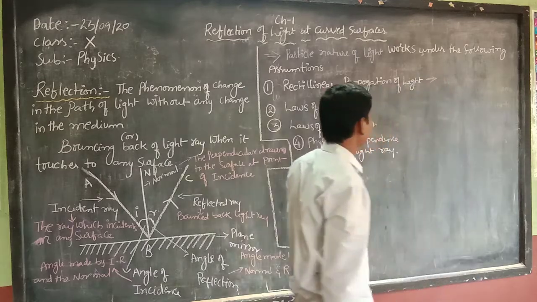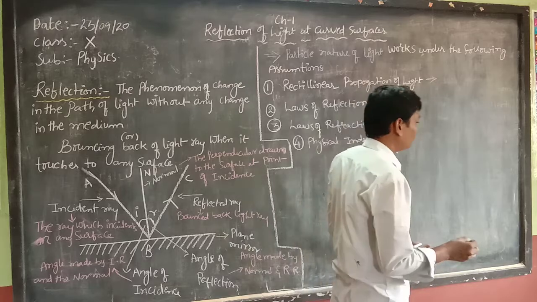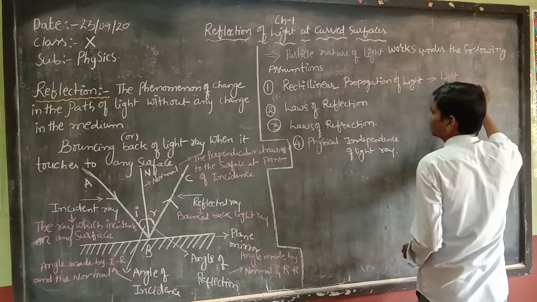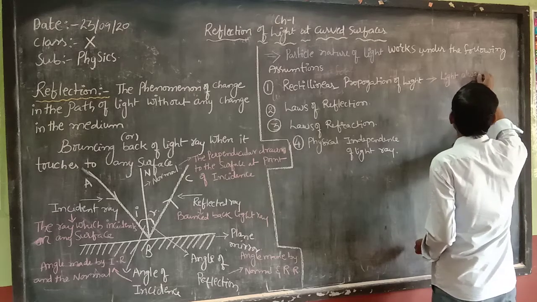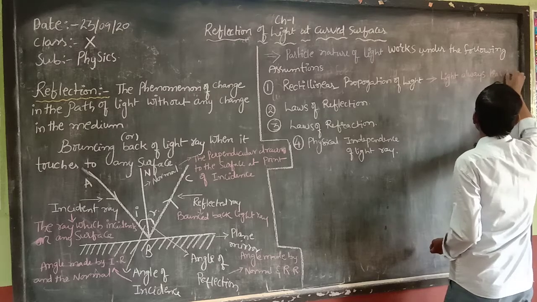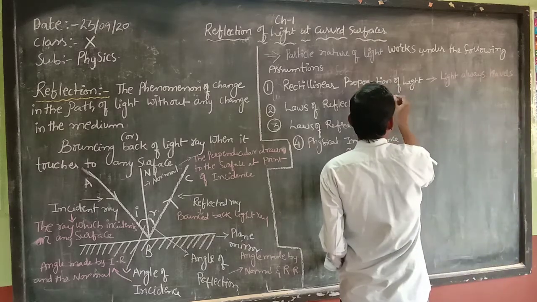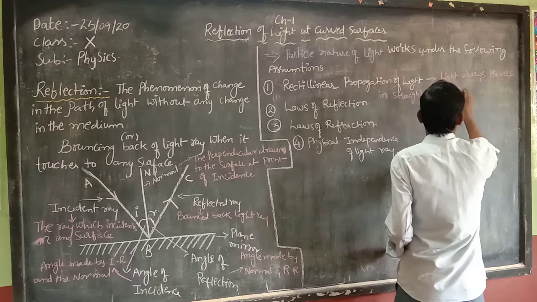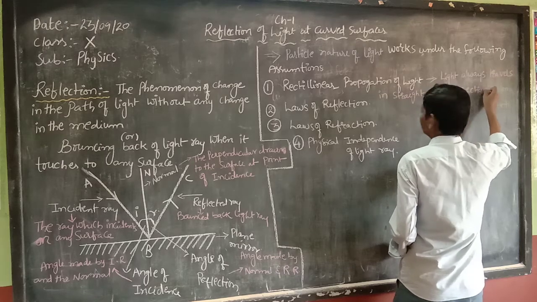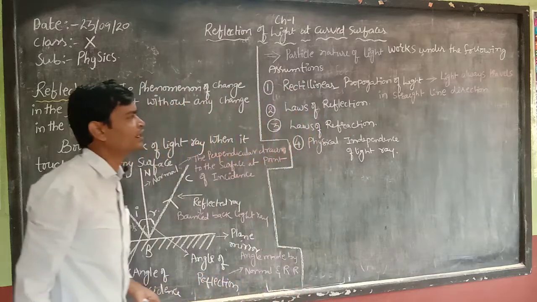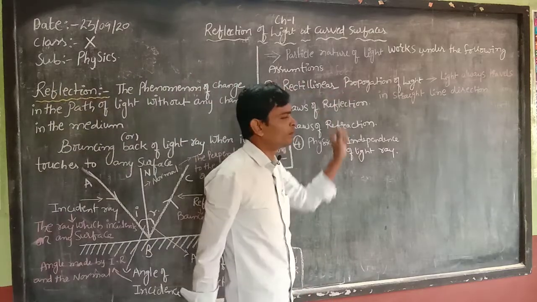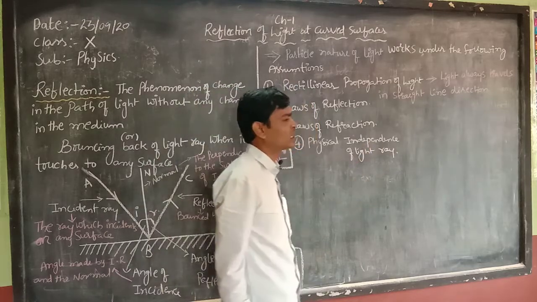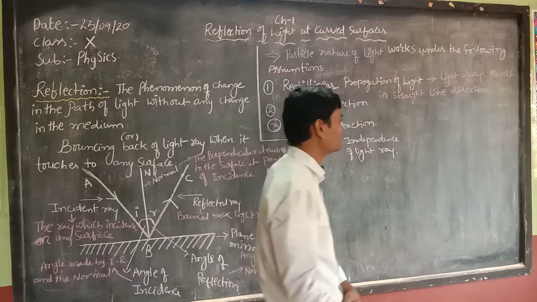What is rectilinear propagation of light? The rectilinear propagation of light states that light always travels in a straight line direction, which is called rectilinear propagation of light. Means why is this?